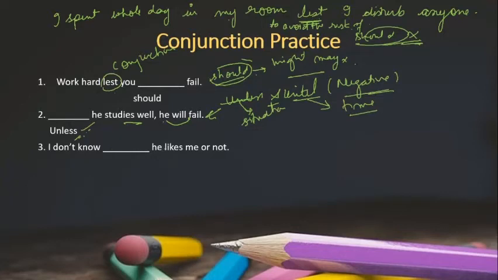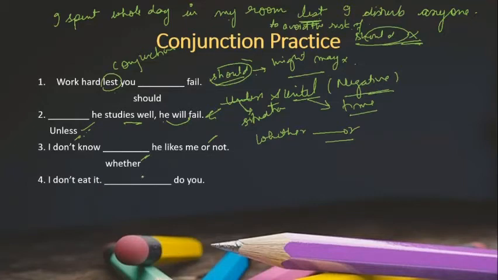I don't know he likes me or not. See, with or, this is an example of your correlative conjunction. With whether, we use or. So the right option is whether here. Next: I don't eat it. Do you? I don't eat, with the negative, you can use either neither. Neither can be the right option, or even you can use no. Both are the right options over here. I don't eat it, neither, or nor do you.